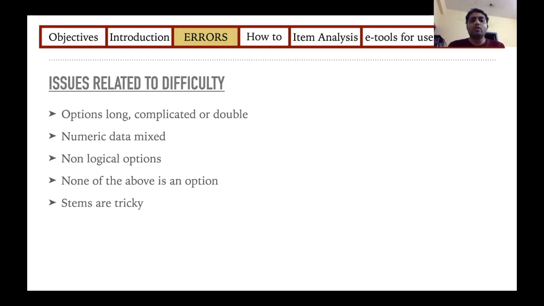None of the above is usually not a preferred option, because when you're trying to assess the knowledge, we want one of the answers to be correct. So we don't want it to be none of the above, because that doesn't help us to identify whether the student knows a particular concept or not. You should never use tricky stems and they must be straightforward. So you should not mix up English using double negatives or double positives, all, except, is not. All of these words must be avoided when you prepare an MCQ.